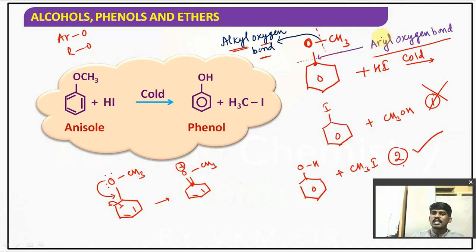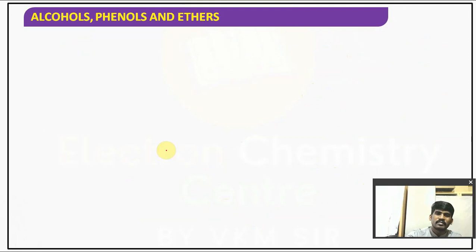So the aryl oxygen bond has a partial double bond character. Due to that, it is difficult to break. Hence we need to break the alkyl oxygen bond but not the aryl oxygen bond. Understood? That's the reason you will get phenol plus CH3I, but not iodobenzene and methanol. It's a very, very important point. Is it clear for you, everyone?